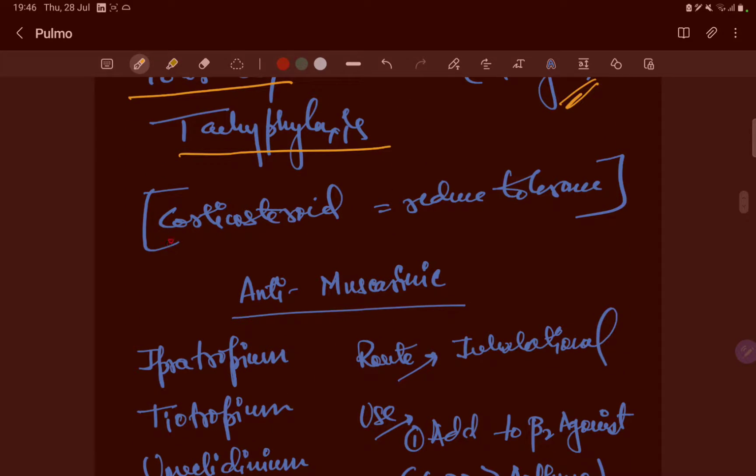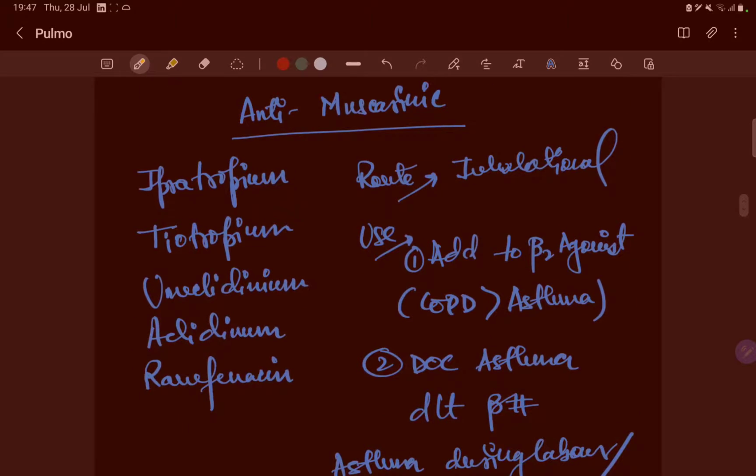Okay, now the corticosteroid reduces this tolerance, and it is very commonly used, and the use of corticosteroids via this inhalational route, you should learn about how to use it. Okay, why should we wash our mouth? To prevent this oral candidiasis, and there are different color codes of this inhalational device in which different drugs are given, so you should know about these things, right? Now, antimuscarinic: it is ipratropium, tiotropium, umeclidinium, aclidinium, and revefenacin.